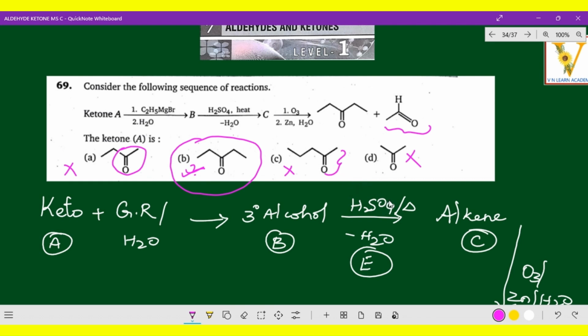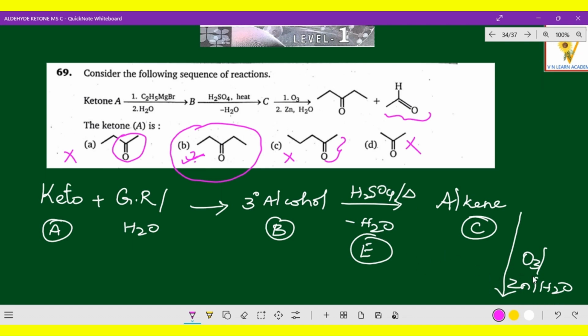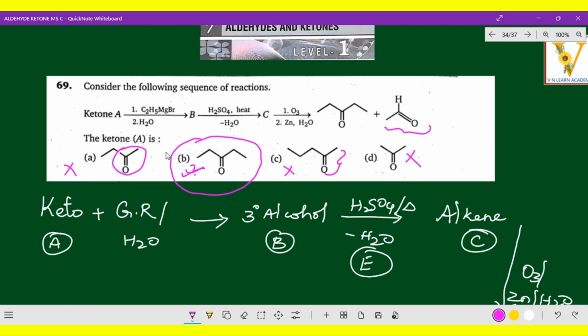Methyl keto group, when it is going for elimination reaction, you will not get acetaldehyde. You will get formaldehyde, right? So that formaldehyde goes for ozonolysis. I hope you got the clarity on why this answer is correct, whereas other answers are wrong. Come on, let us go to the next question.